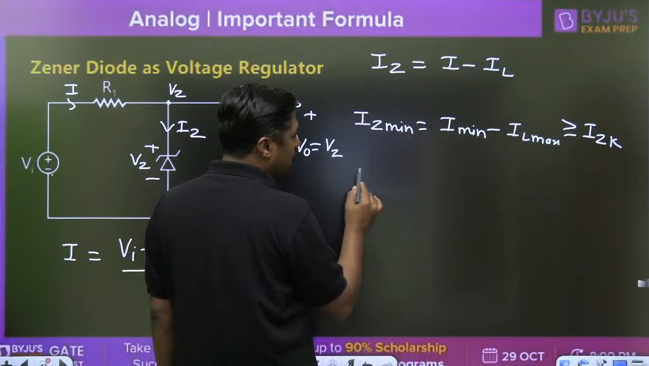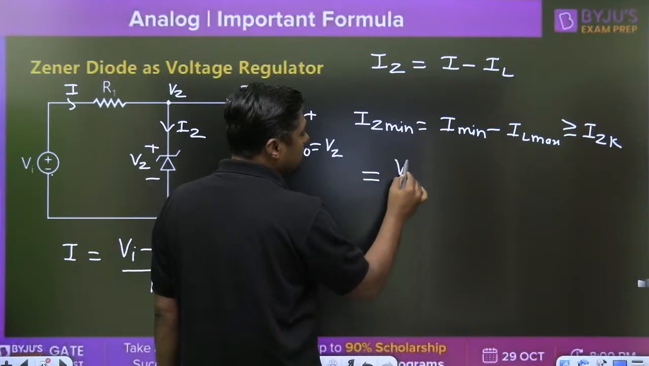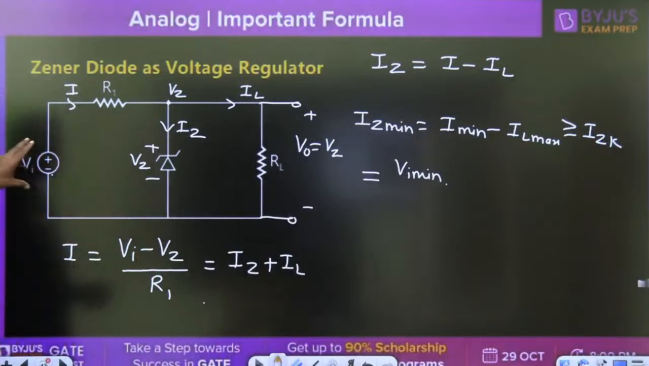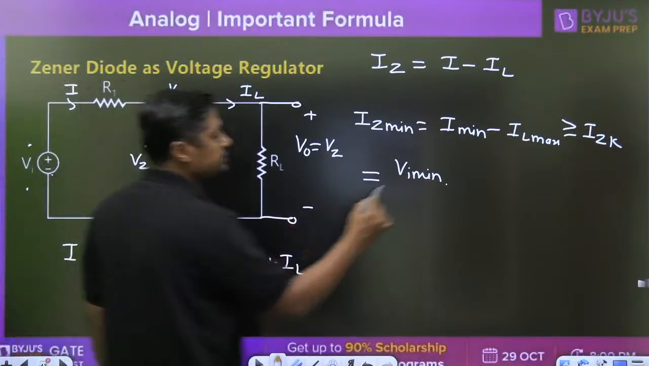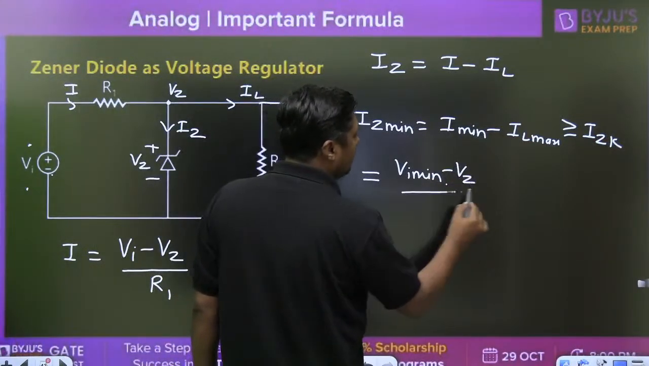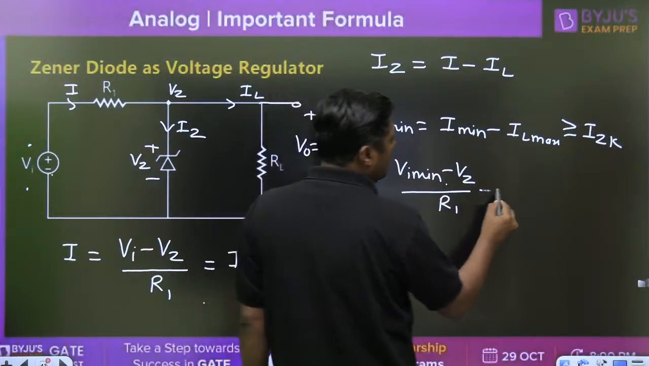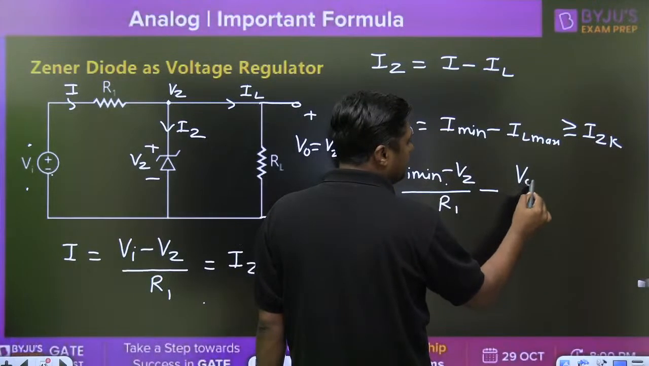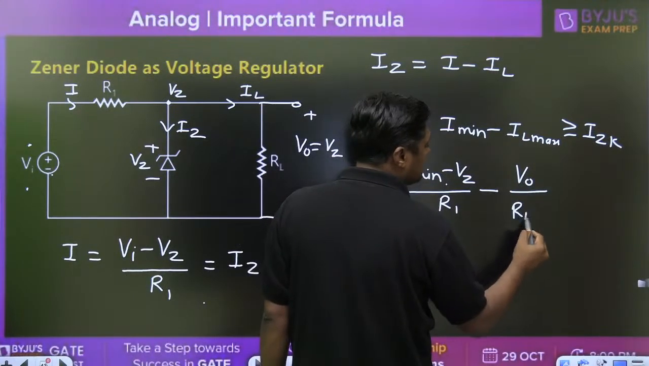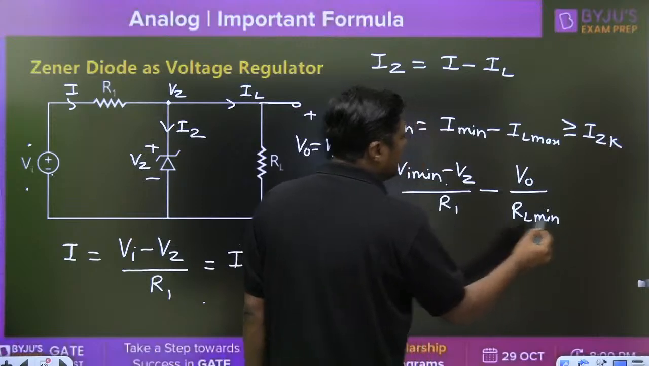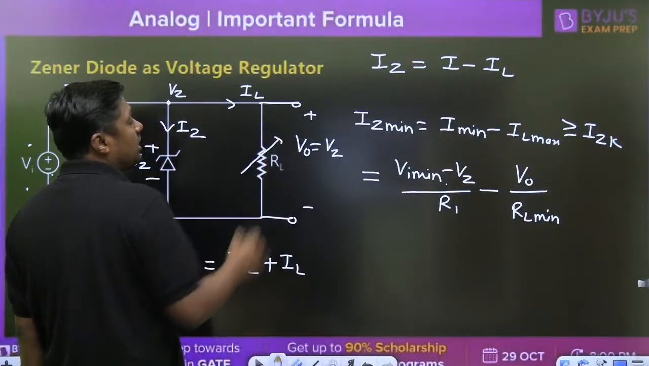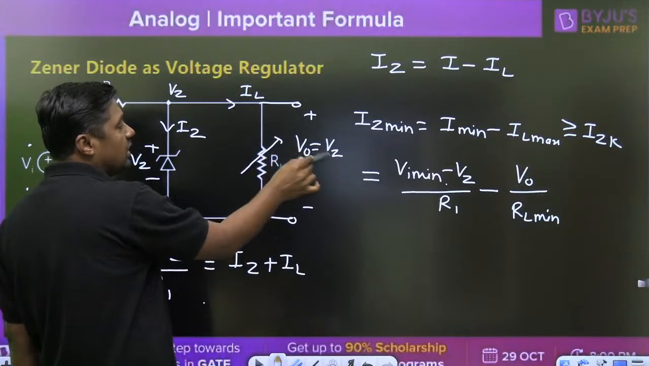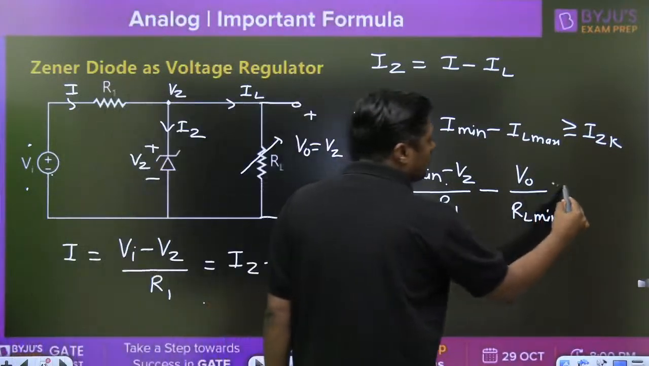How can we write the I minimum? I minimum is nothing but VI minimum minus VZ upon R1. How can we write the IL maximum? Directly you can write IL maximum as V0 upon RL minimum. When the load resistance is minimum, then IL will become maximum. V0 is nothing but VZ. It should be greater than or equal to IZK.